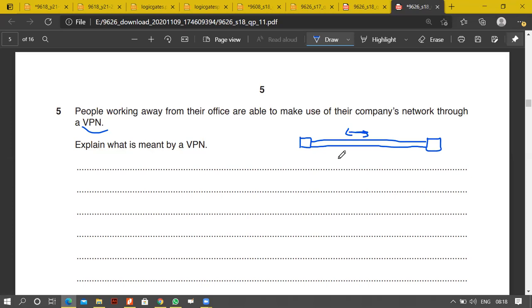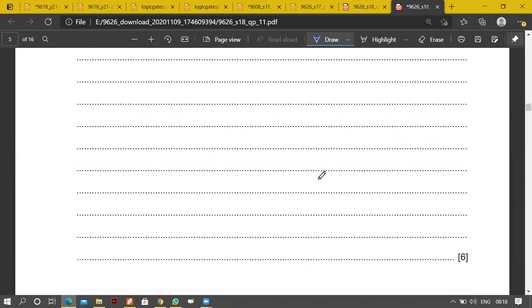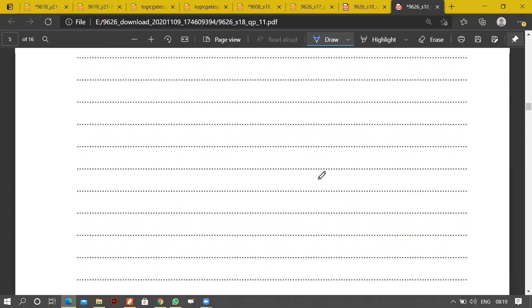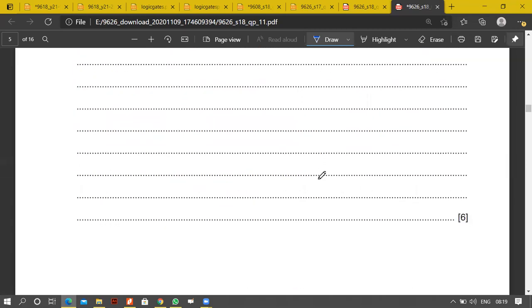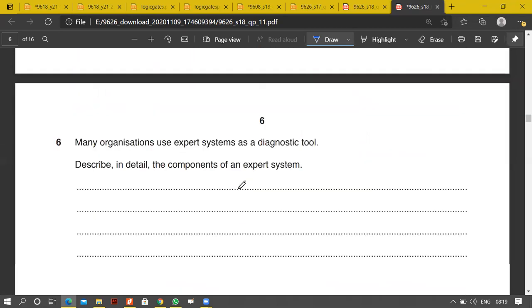We can talk about how it could be the company's own, or it could be external. It's cheaper, and it could be hundreds and thousands of kilometers away. That doesn't make a difference. So these are the points that we have to mention here, right? And security is high, we'll mention that as well. That's all we have to mention here.